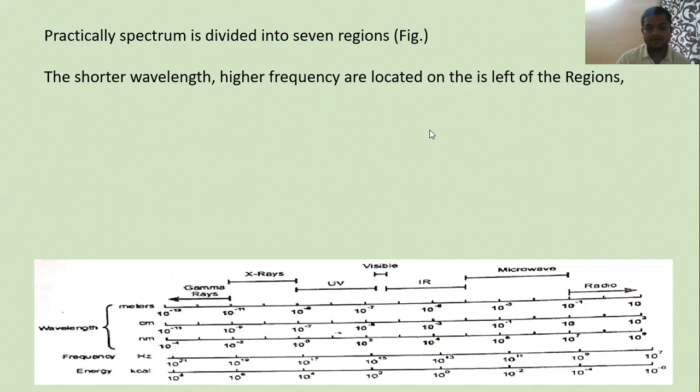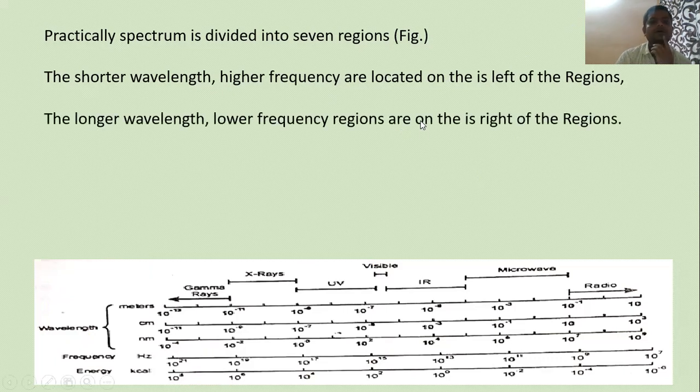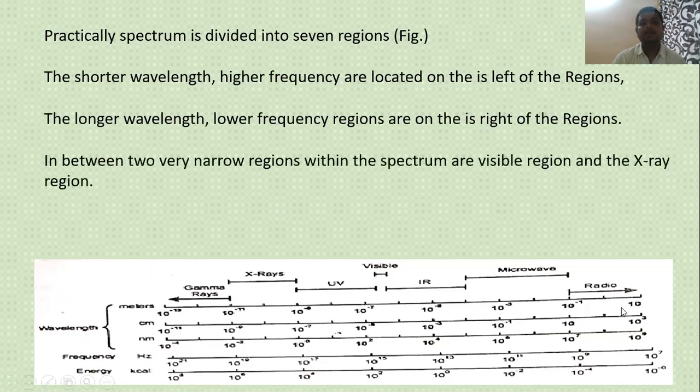Once again, the longer wavelength or lower frequency regions are on the right side. In between these two are narrow regions within the spectrum called the visible region.